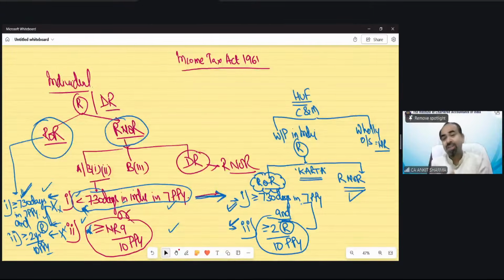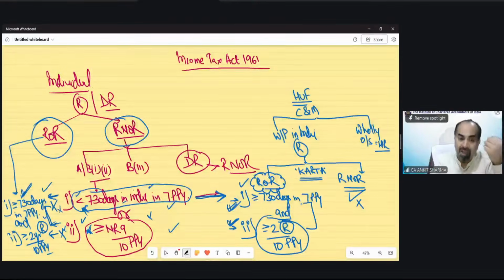Understood? Because in HUF, they did not explain what is this. They explained what is resident and ordinary resident. That's why we have to learn these two conditions. Suppose in a theoretical provision, they ask how a HUF will become a resident and ordinary resident. Then you cannot write that if it does not fulfill these conditions. No, you have to write down the ROR definition. In case of an individual, if they ask, you have to write down this definition. So that's why we have to understand these conditions both ways.